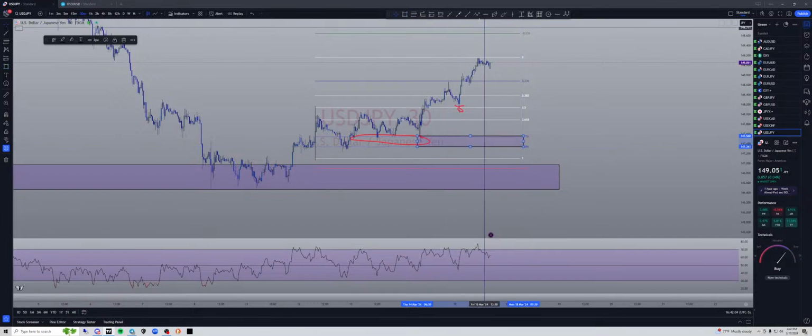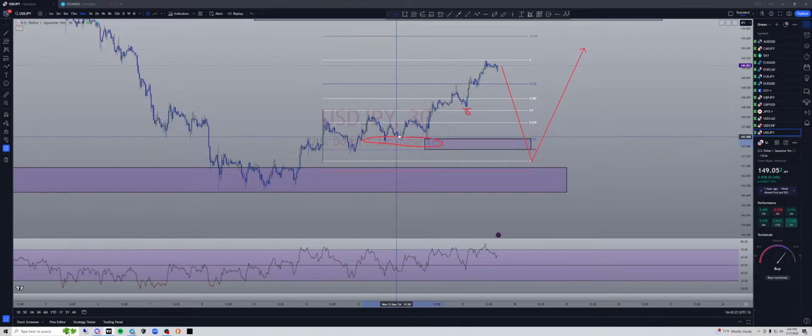So let's wait for this market to come down, take out this liquidity, and then we can start hunting and looking for buys. We're going to want this to get double topped. I mean, it should be double bottomed or broken. So perhaps it double bottoms, and then it goes. We'll have to wait and see what the RSI and the candles look like. But look at that fat liquidity right there.